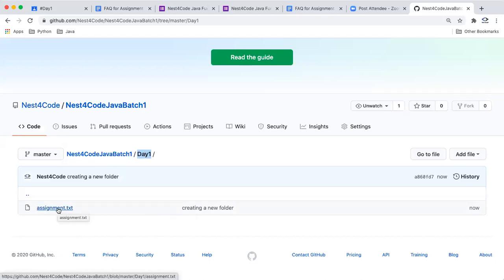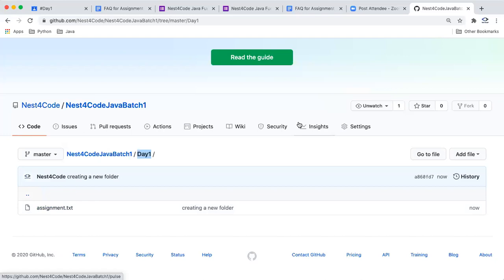So one option can be, you just create an assignment1.java file and then copy paste your code. The other option can be, you can upload it. I'll just show you how you can upload this file. So first thing would be creating a folder. And if you face difficulties in creating a folder, guys, you can just upload your Java files in the repository directly. That should also work.